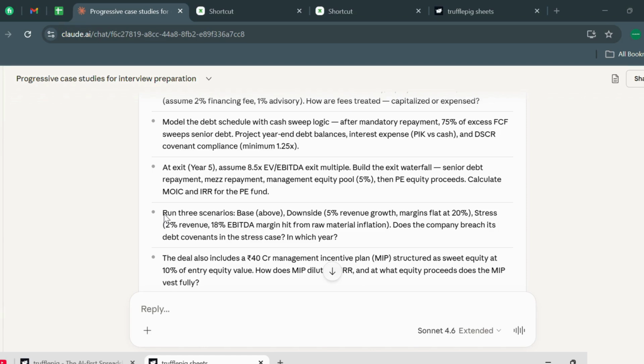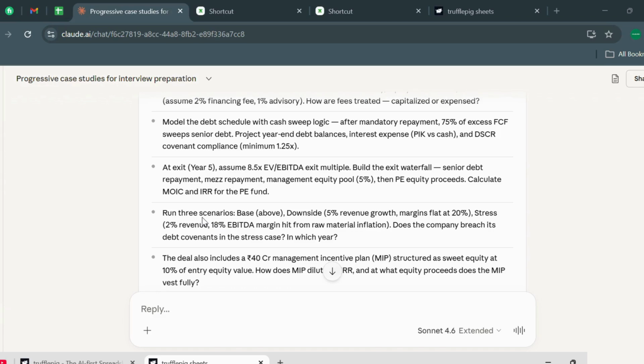Senior debt multiple, senior debt amount, senior debt interest rate, mezzanine debt multiple, mezzanine debt amount. There are two types of debt. The financing structure goes like senior debt, mezzanine debt, and third is equity. First you pay your senior debt, then your mezzanine debt, which has a much higher interest rate than senior debt, and at last it goes to equity. If a company ends and there is cash left, this is the order in which it is repaid: senior debt, then mezzanine debt, and then equity.